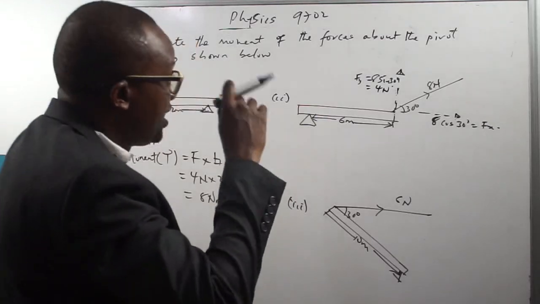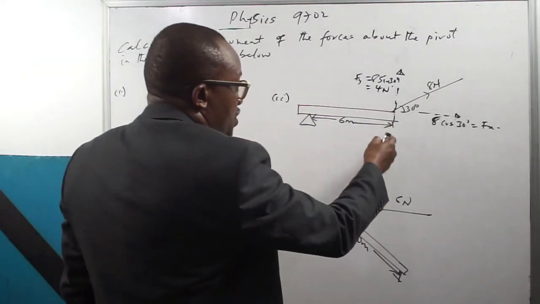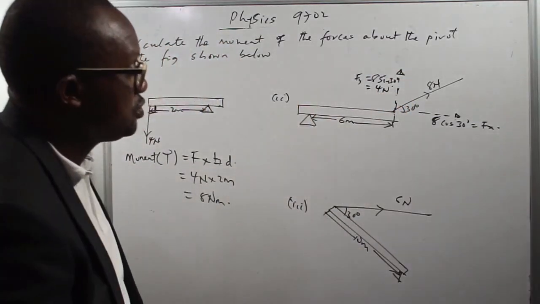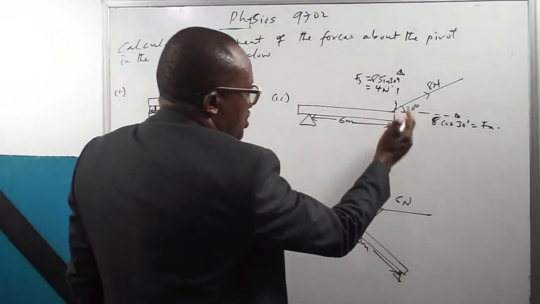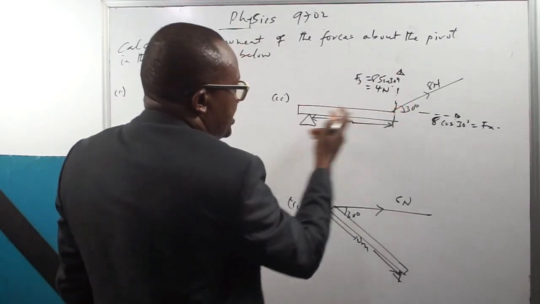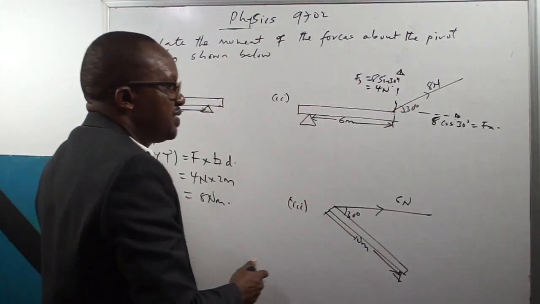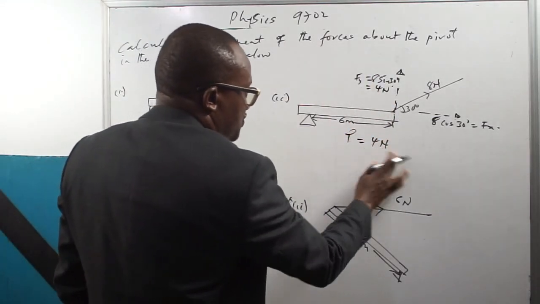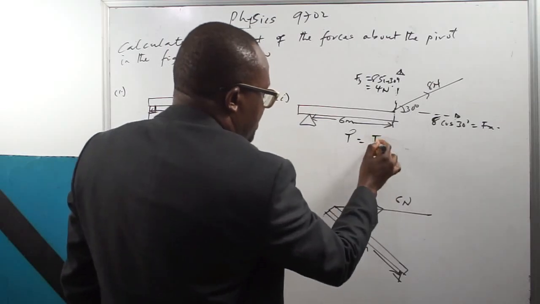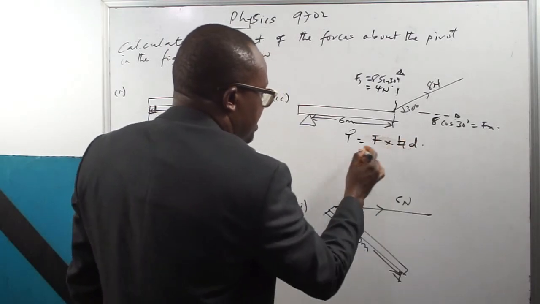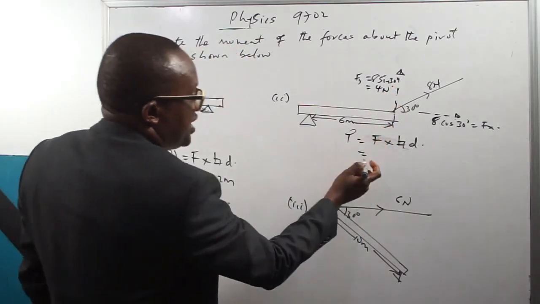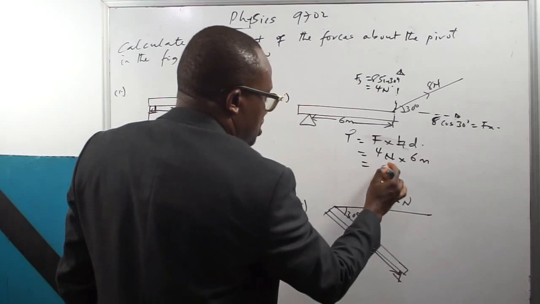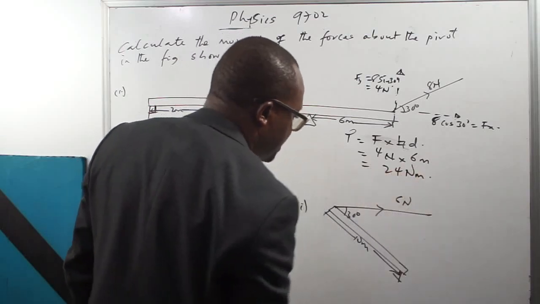So the moment is the product of the force and the perpendicular distance about this pivot. So it is the force whose line of action is acting perpendicularly to the distance from the pivot that will produce a turning effect here. And that is the 4 newtons force. So the torque will now be the product of the force and the perpendicular distance. The force producing the moment here will be the 4 Newton force. The perpendicular distance is 6 meters. So this is 24 Newton meters.